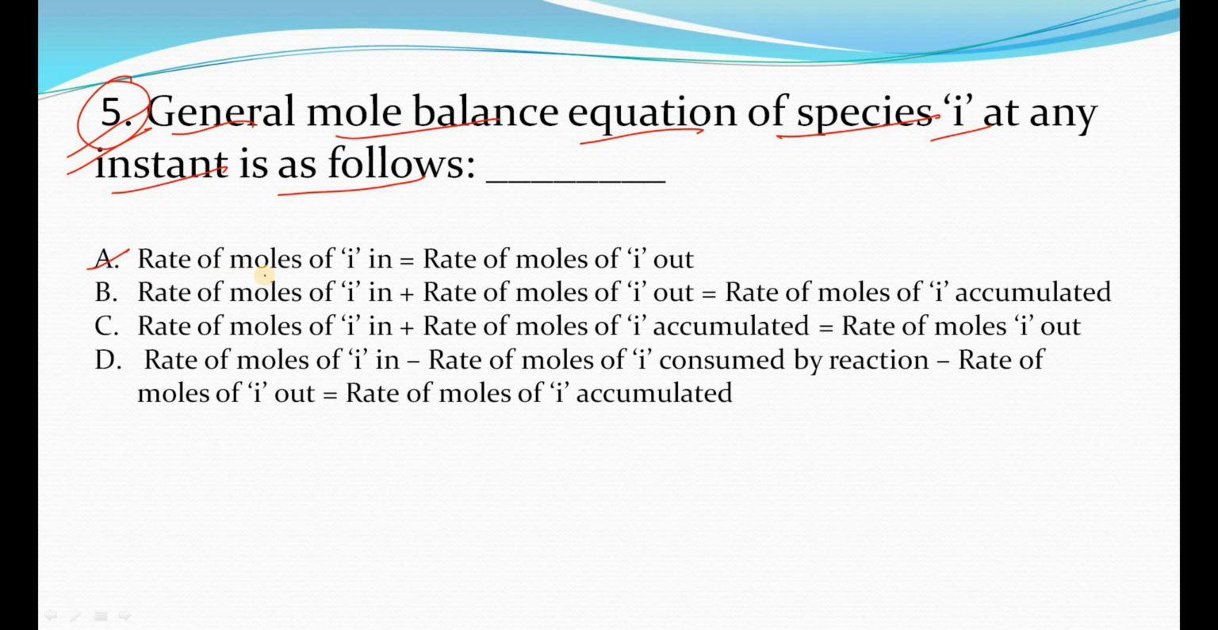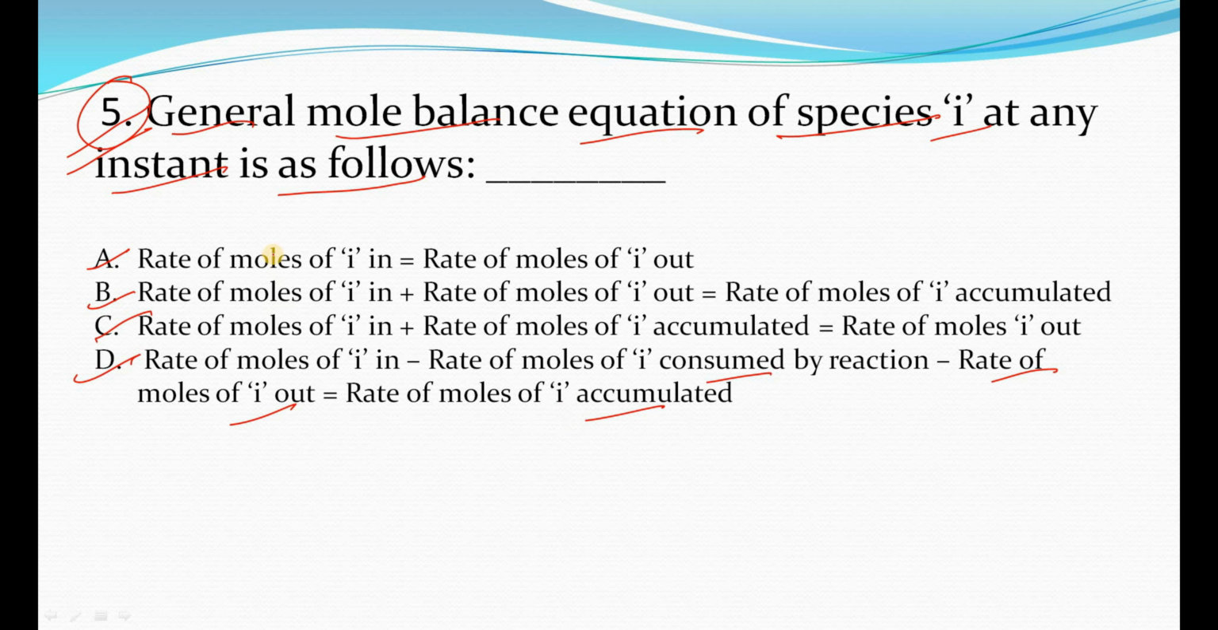The first one is rate of moles of I in is equal to rate of moles of I out, okay? The second one is rate of moles of I in plus rate of moles of I out is equal to rate of moles of I accumulated, okay? The third one is rate of moles of I in plus rate of moles of I accumulated is equal to rate of moles of I out, right? And D is rate of moles of I in minus rate of moles of I consumed minus rate of moles of I out is equal to rate of moles of I accumulated.